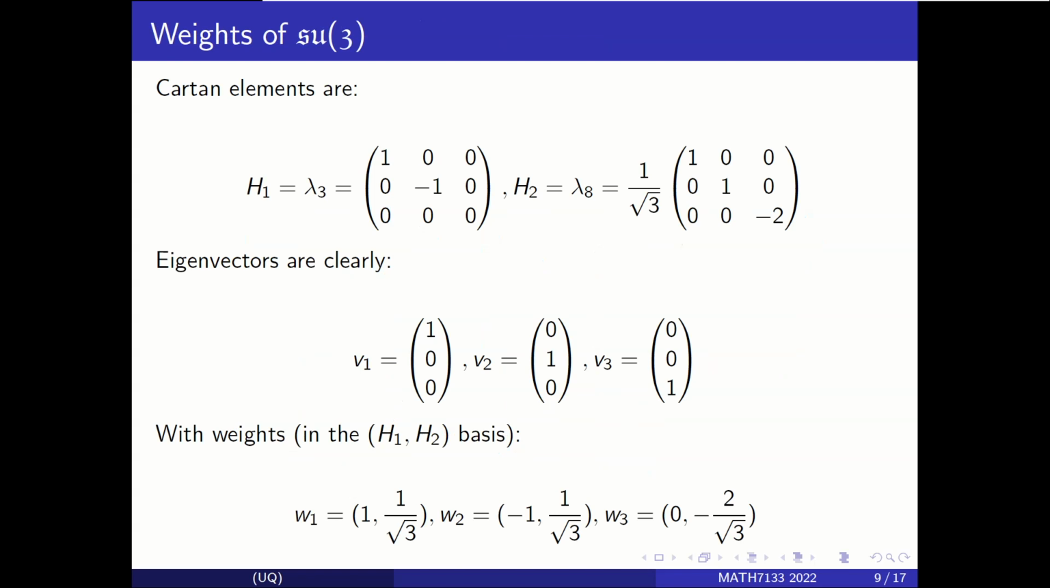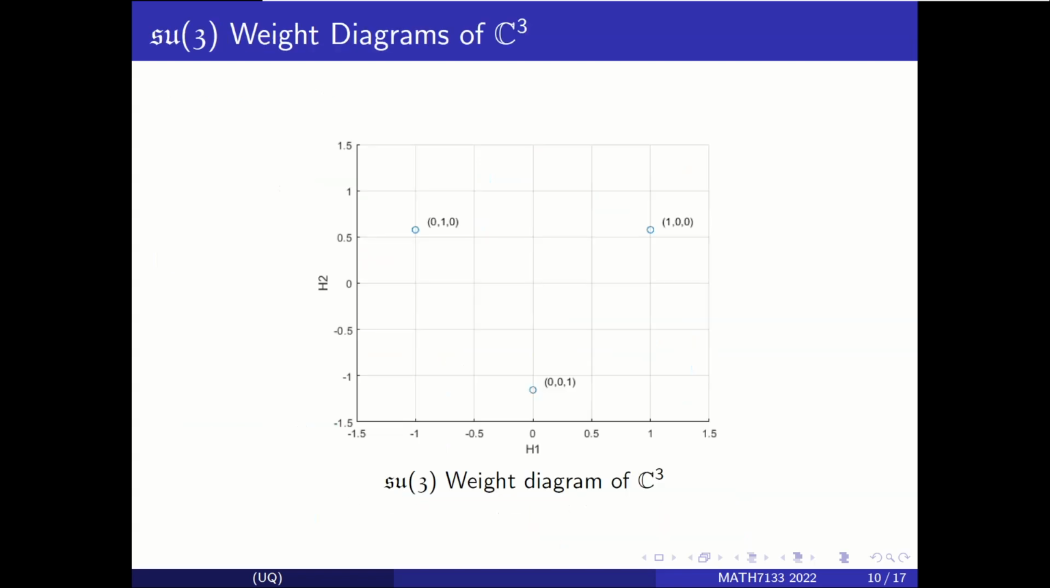Now let's take a look at the weight space of SU(3). We'll first define the two Cartan elements, lambda 3 and lambda 8, as h1 and h2 respectively. As off-diagonal elements are 0, then clearly the eigenvectors are simply the canonical basis elements of C^3. The corresponding weights for each of these eigenvectors are shown below, in the h1 and h2 basis. The weights of these three eigenvectors are shown here. Note that they form an equilateral triangle.